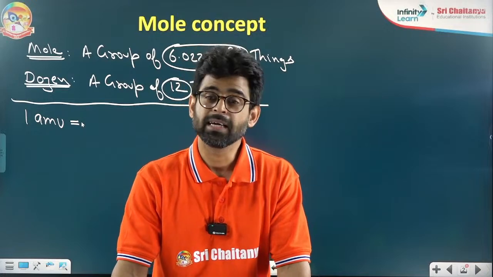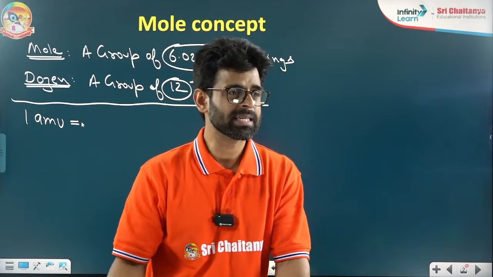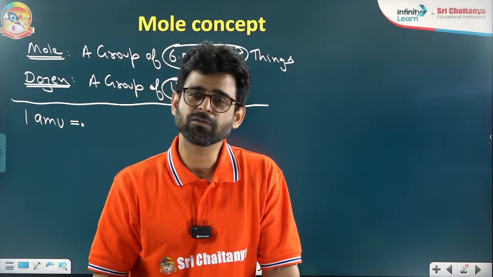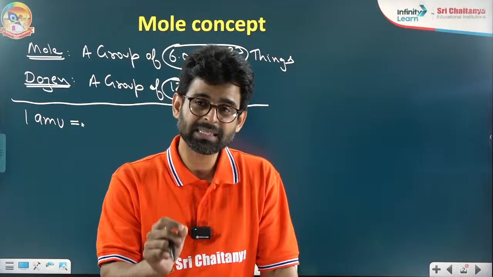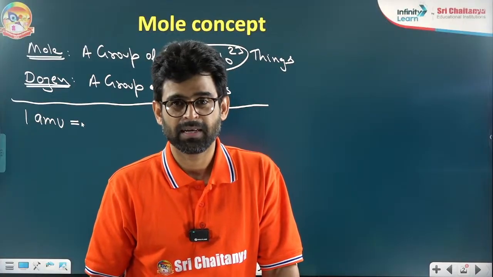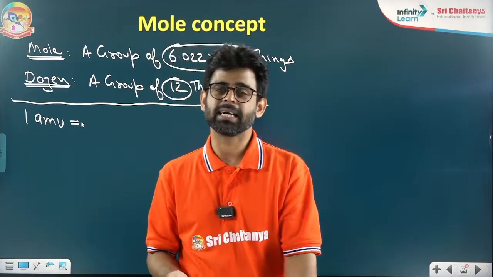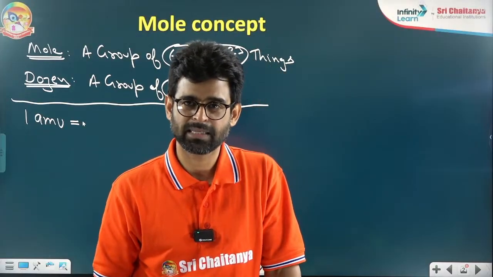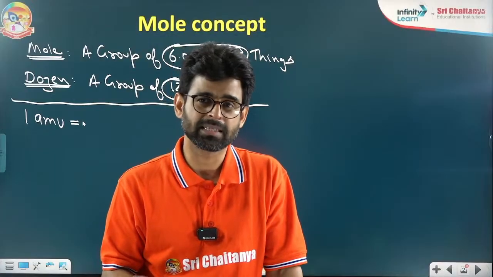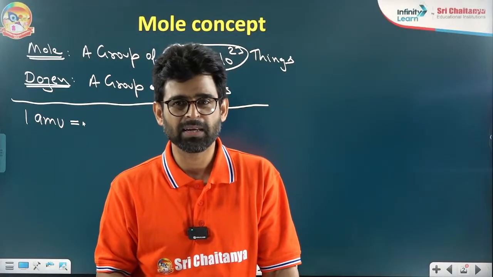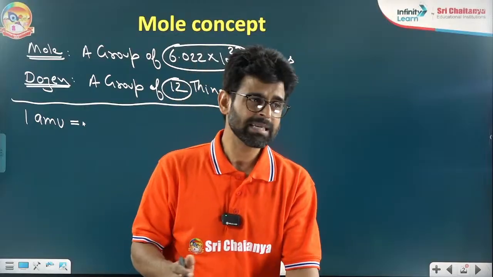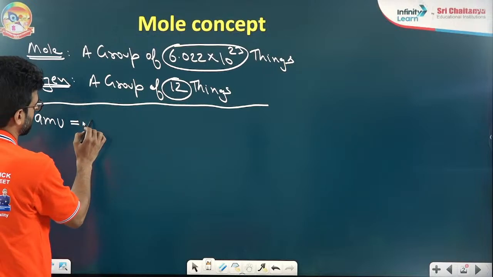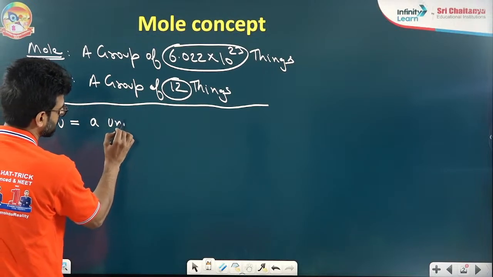Okay, fine. AMU, like most of you are writing, it is atomic mass unit. Very fine. It is the full form of AMU. But I am asking, what is AMU? To make it easy, you understand what is kg. Kg is a unit of mass. Kg, gram, quintal, milligram. So AMU is nothing. AMU is just a unit of mass.